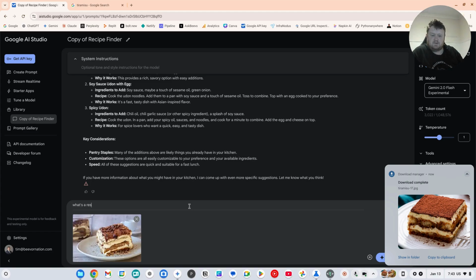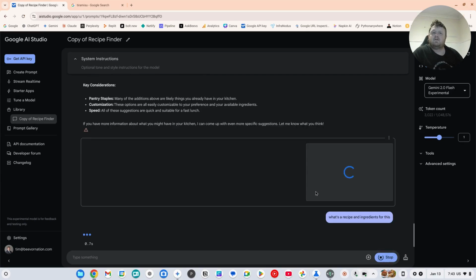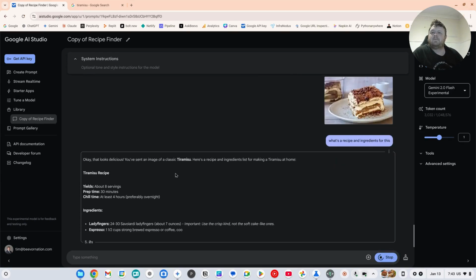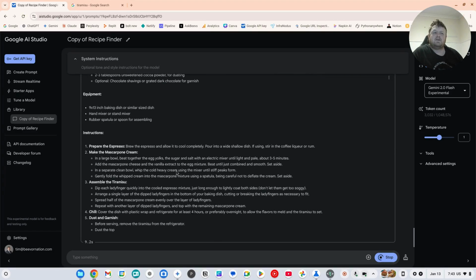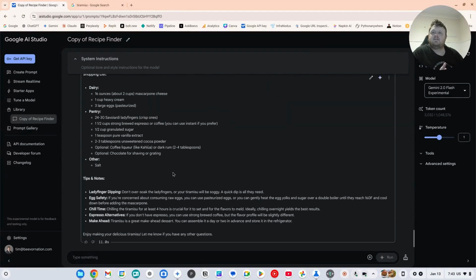What's a recipe? Ingredients for this tiramisu. There we go. There you go. So pretty much anything you want to eat, take a photograph of it, upload it into this in aistudio.google.com. It'll give you a recipe and you can go cook it. Check it out.